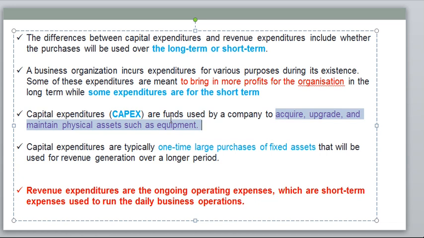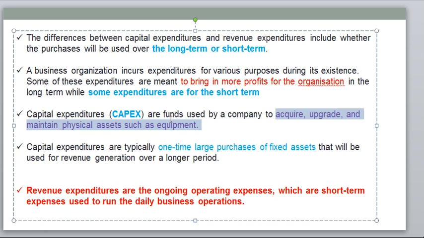That fixed asset we need to write into our balance sheet, and that is called capitalization. For capitalization, there is a limit, and every company has its own limit. Based on that limit, the fixed asset value should be written into the balance sheet. So capital expenditure is used for purchasing fixed assets, and the benefit is more than one accounting period. If the benefit is less than one accounting period, then it should be a revenue expenditure.